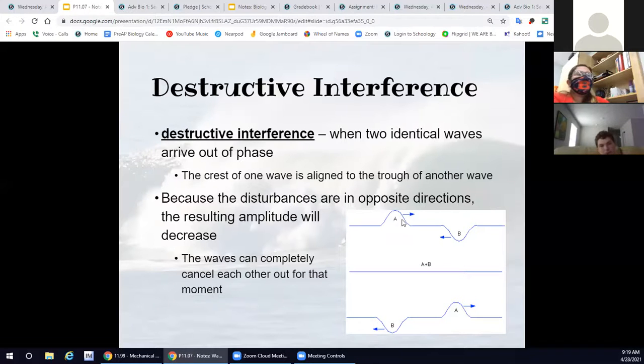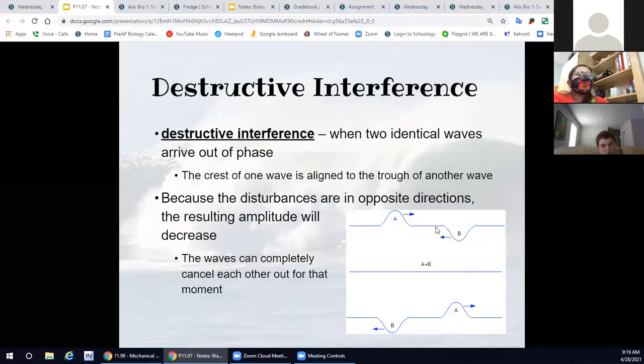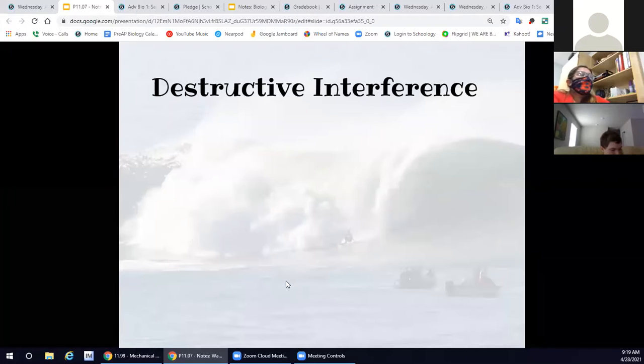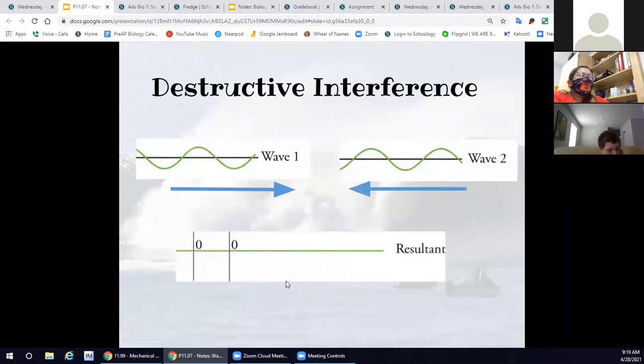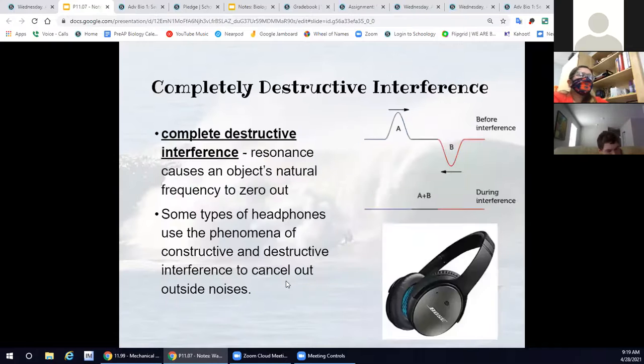So here we have a crest for A, a trough for B. They're the same size. So when they meet up, they cancel out, and then they continue their paths. Again, they just cancel each other out.